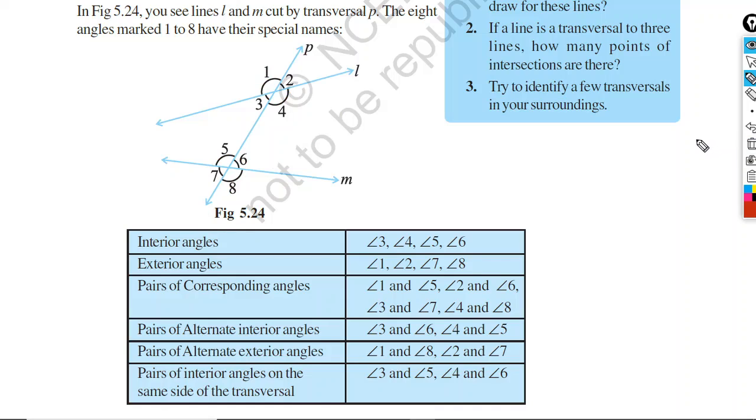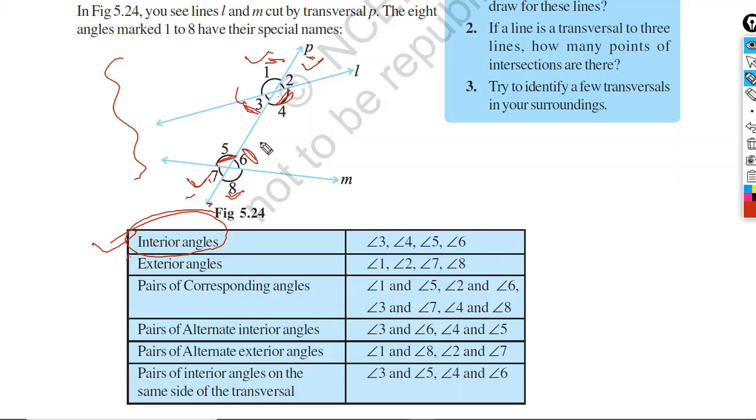What type of name? Suppose first we start with interior angles. Now look at this figure. Who are interior? Interior means inside. Here you see angle 3, angle 4, angle 5 and angle 6 are interior, they are inside. And angle 1 and angle 2 are outside. Angle 7 and angle 8 are also outside.